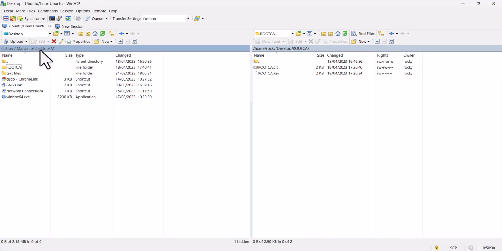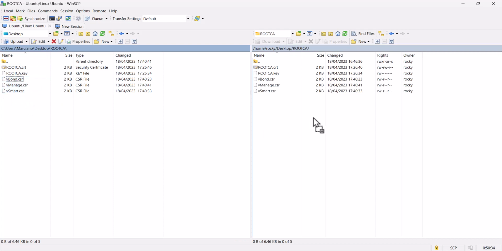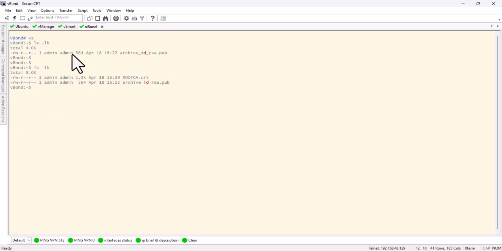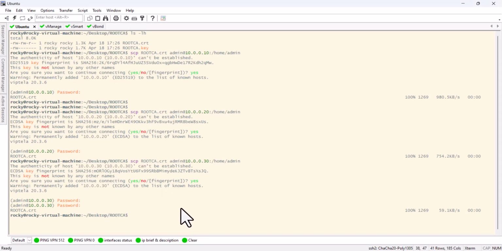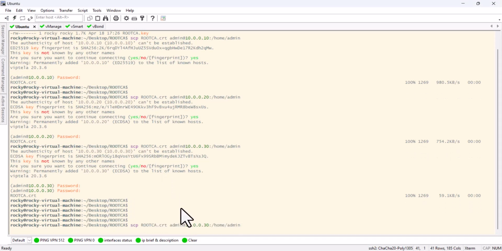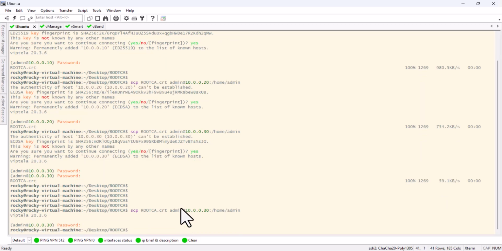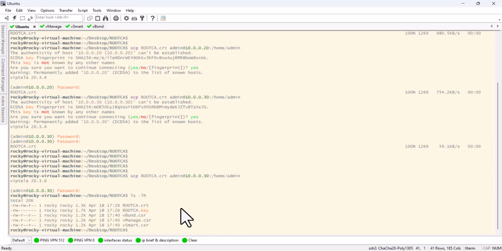This is my folder on the desktop. I'm going to transfer it here. So now if we look at the Linux box, we have them here.